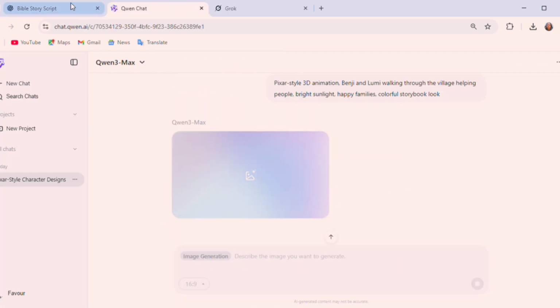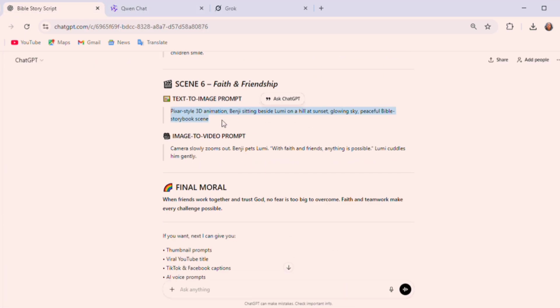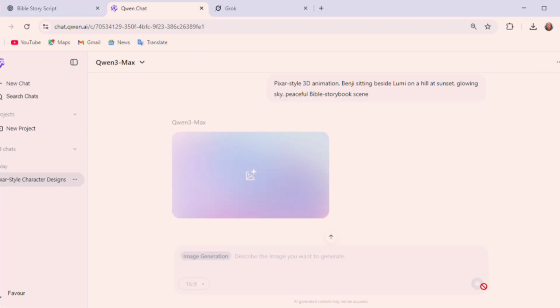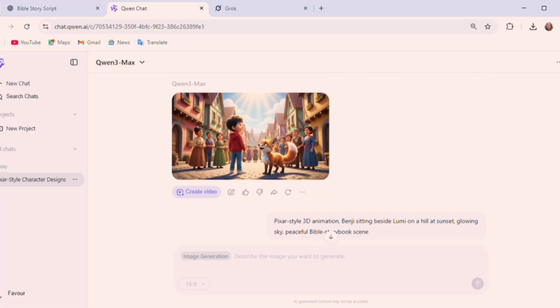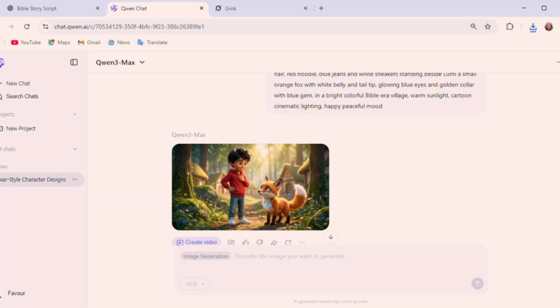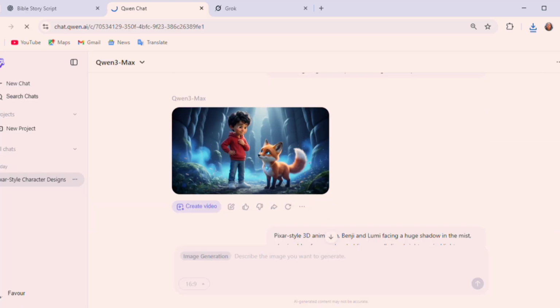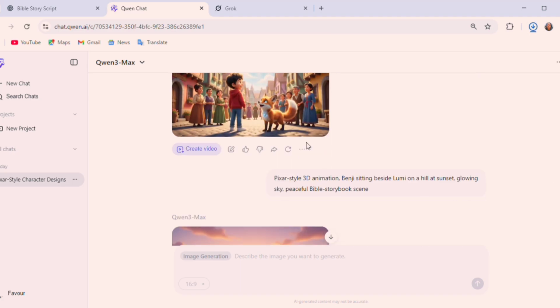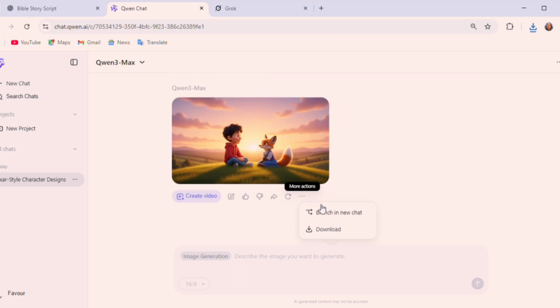You can also use every other AI. We have Whisk AI, we have Gemini. You can use every other one, but for the course of this video, I'm using Qwen AI. So right now, I have generated all my characters. I'm going to go ahead and download all of them one by one, and then once I'm done with that, we are going to head over to the next step, which is converting our images to video.